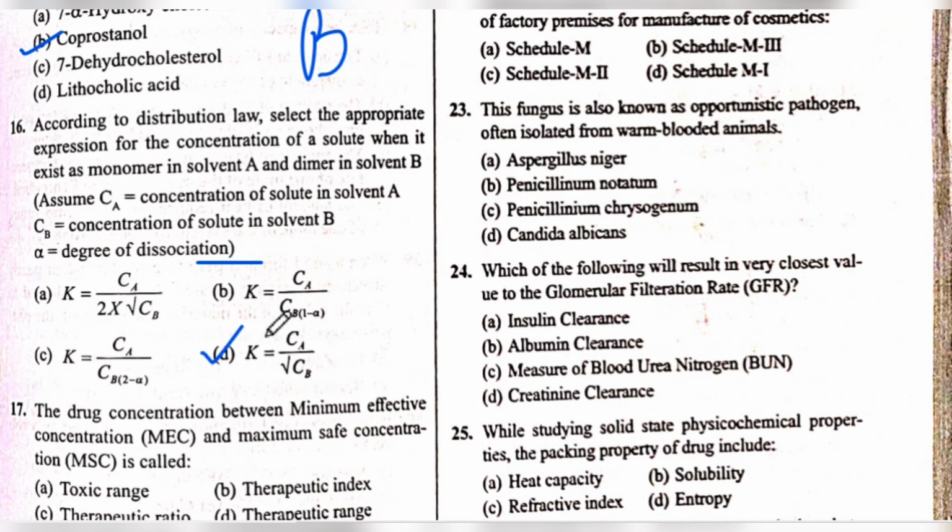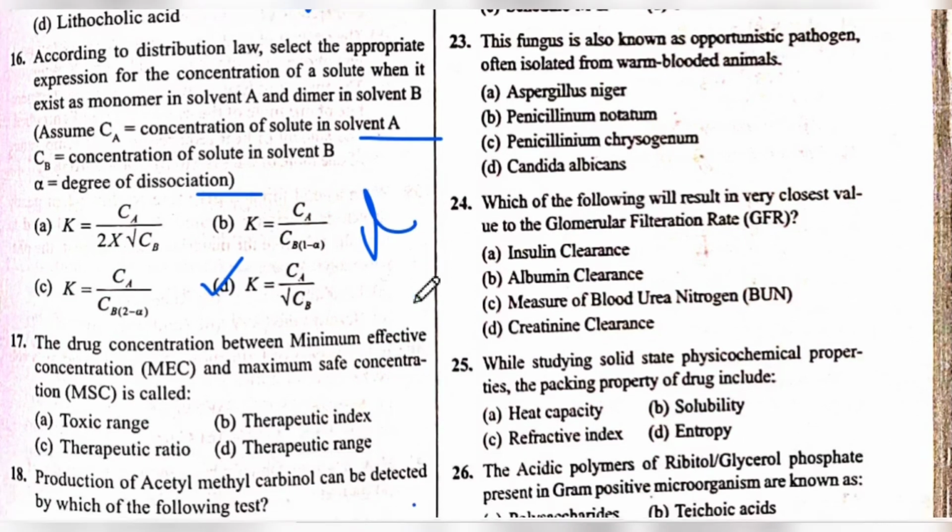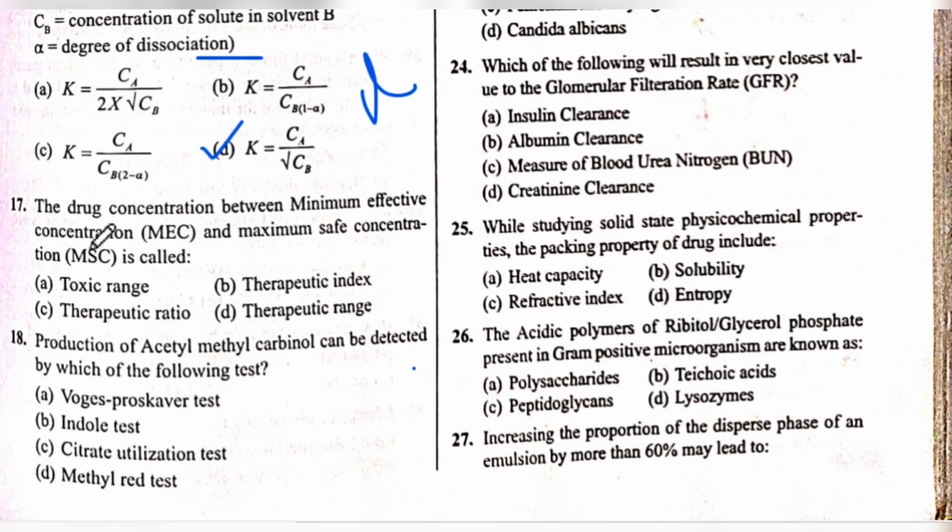K equal to Ca, that means concentration of solute in solvent A, and root Cb, that means concentration of solute in solvent B. Okay, that is the answer जो होगा D होगा. Next is 17th question number.